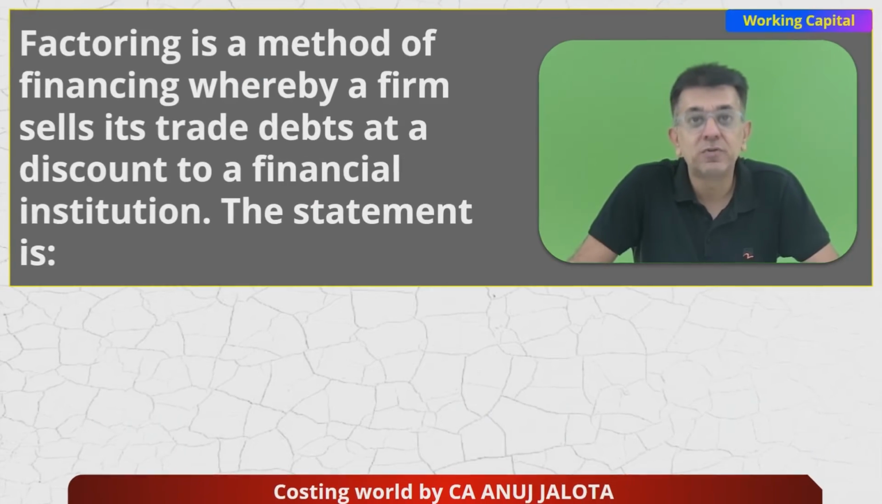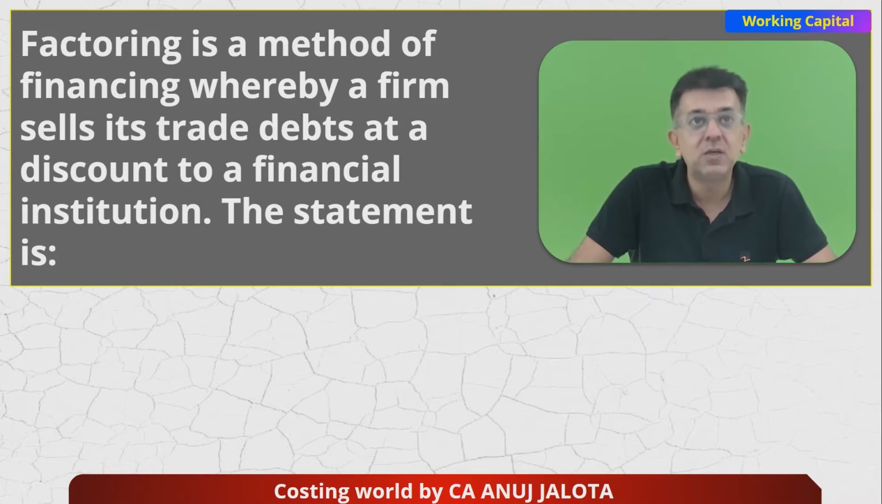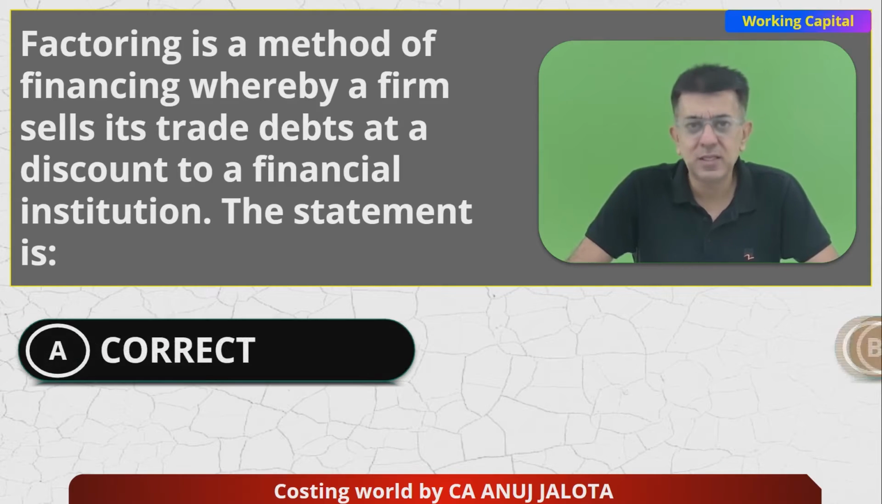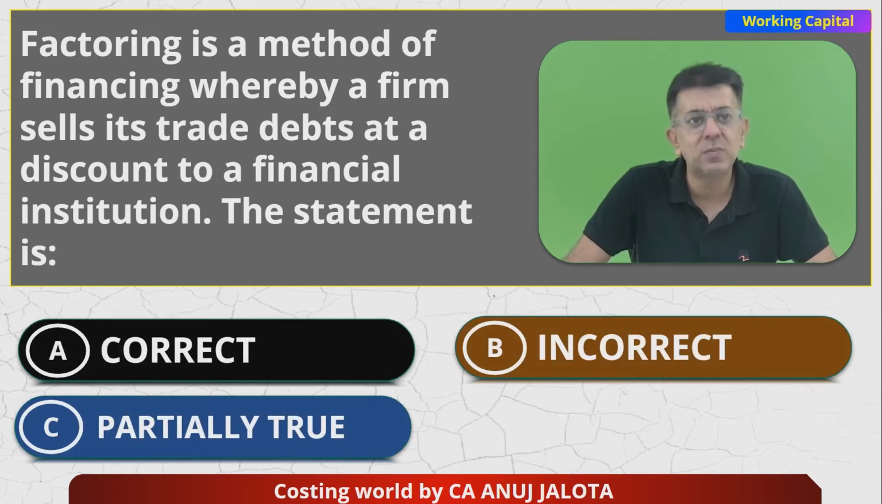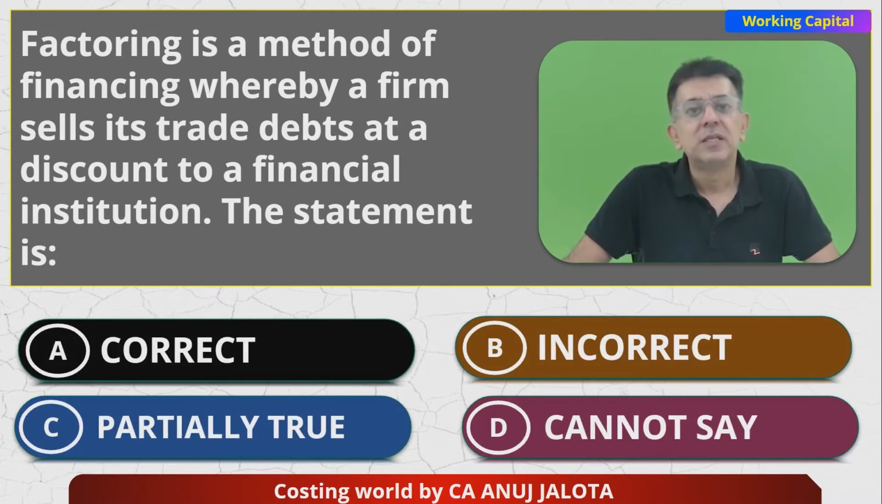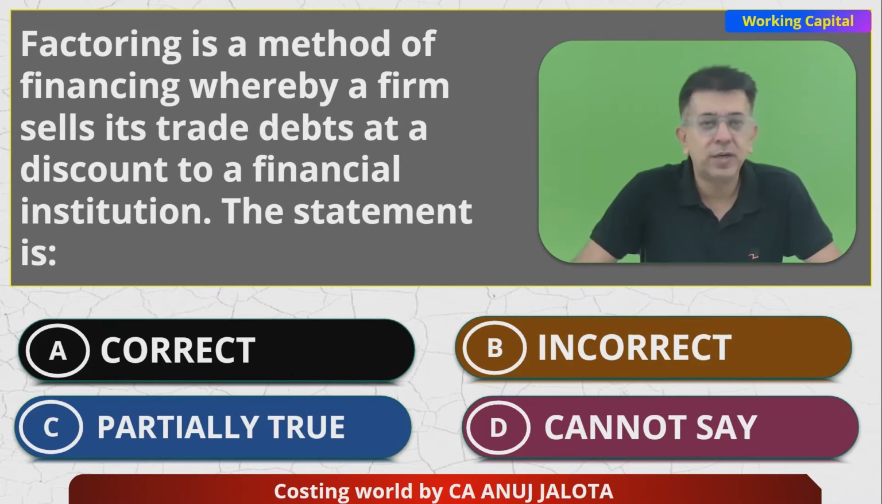So let's start off the question for today. Factoring is a method of financing whereby a firm sells its trade debts. Trade debts means debtors, accounts receivables, okay, at a discount to a financial institution. This statement is, give me the four options. This statement is correct. This statement is incorrect. This statement is partially true. This statement, I cannot say what it is. So reply the correct answer.